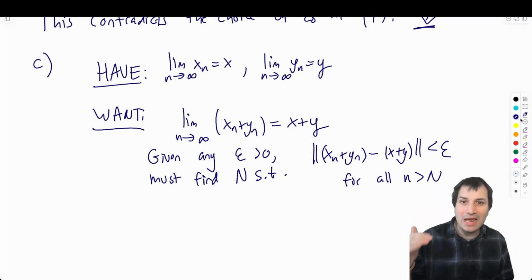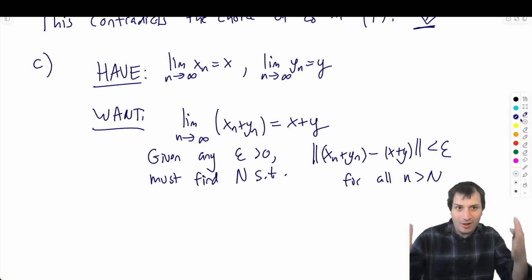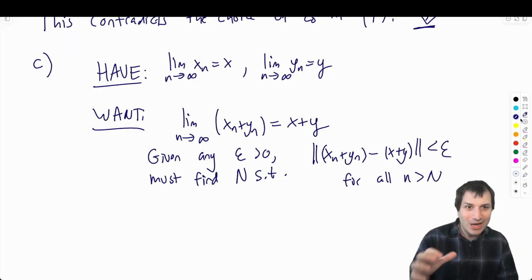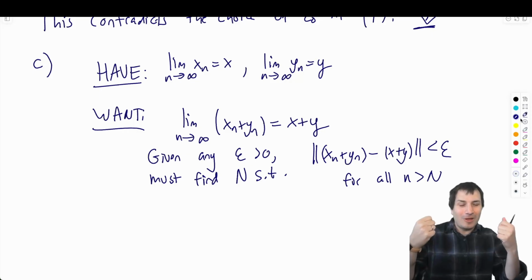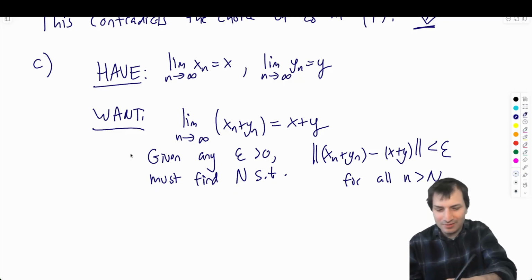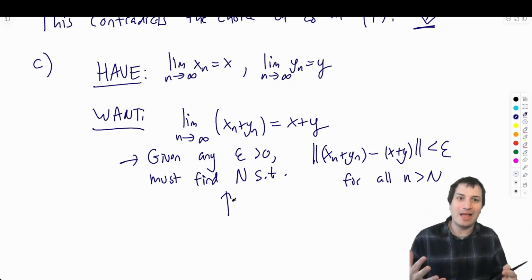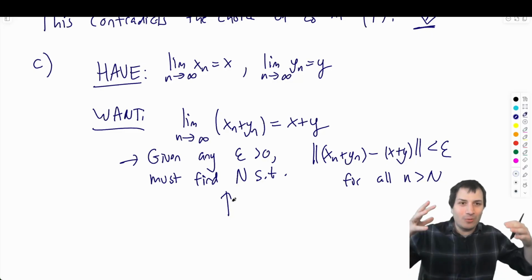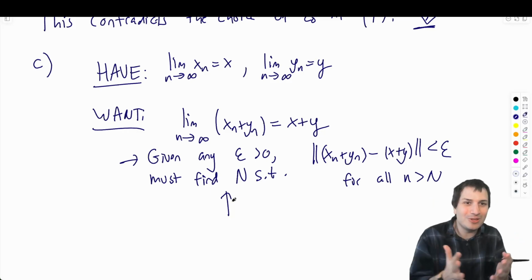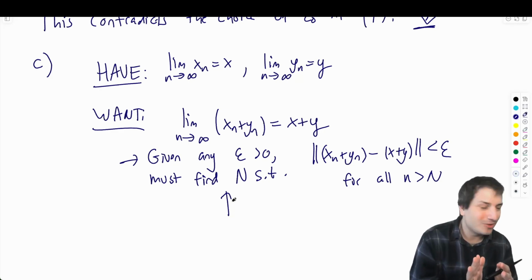Why did I say given any epsilon must find N rather than saying for all epsilon there exists N? Of course, for all epsilon there exists N is the same as given any epsilon must find N, but by sort of changing the tense of these things, I think, put it into the framework that is going to be nice in our proof. The proof is going to start with given any epsilon, this thing, and we are going to show the reader of the proof how we can find the capital N. So it's very important that when you're writing the proof, you're sort of imagining the reader as this person reading it, and that is really what is going on. And by very slightly changing it like this, I think it's a lot clearer to the reader.